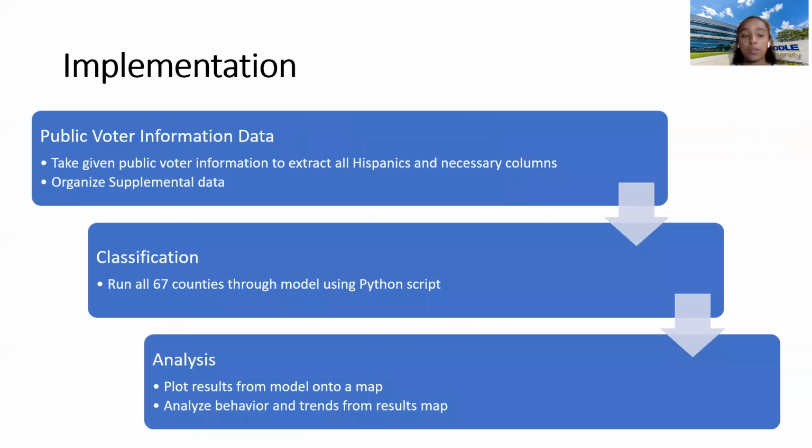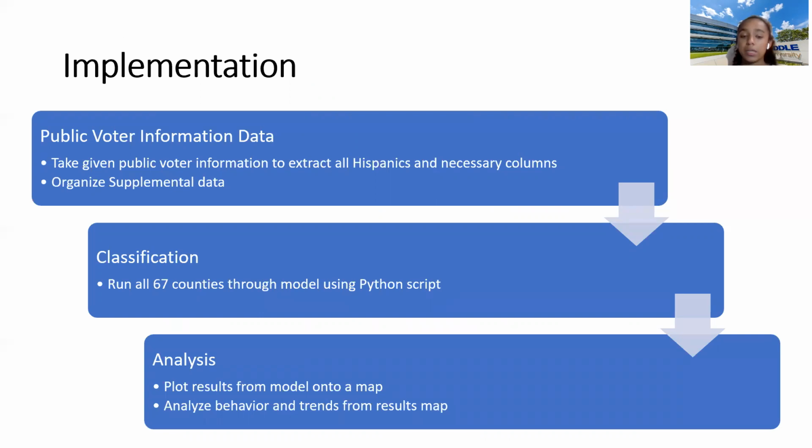So in order to do that, we need to implement this model to all the Hispanics in the state of Florida, roughly 4 million Hispanics. As stated before, we are taking the public voter information. We extract all Hispanics from that, along with the necessary columns and information, and organize that with the supplemental data.